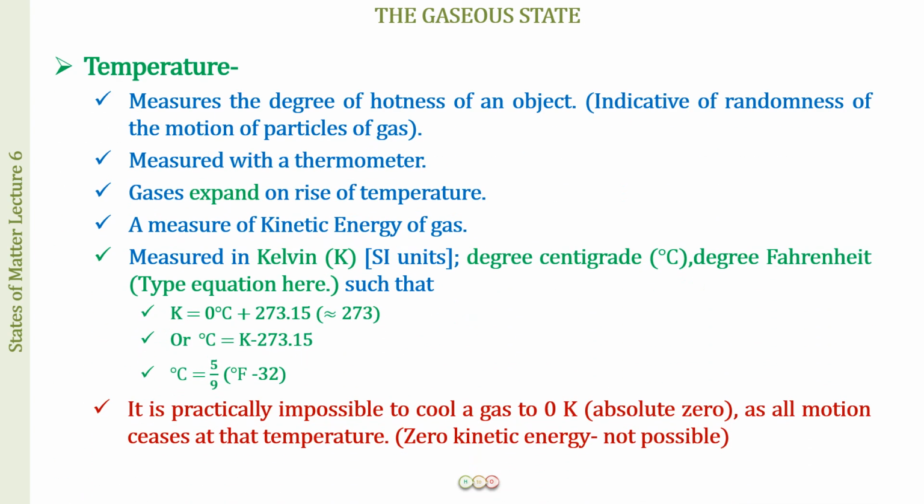So next we have is temperature, and this is something that you have been studying from your junior classes as well. So this is going to be just a quick recap. Temperature measures the degree of hotness of an object, and it is indicative of the randomness of the motion of the particles of a gas. The more the temperature, the more the kinetic energy of the gas, and the more the kinetic energy, the more the randomness of the motion of the particles of a gas. This we've already discussed in thermal energy as well.